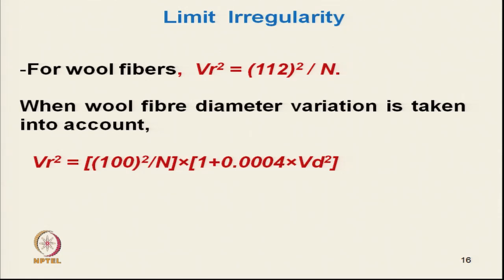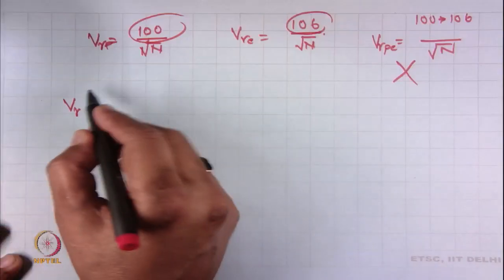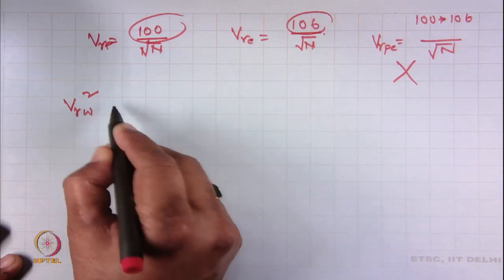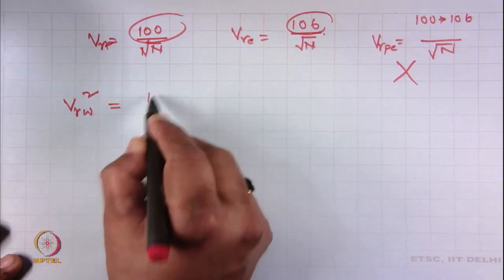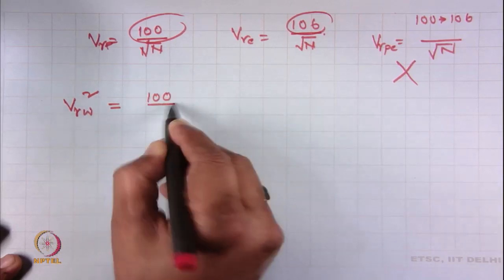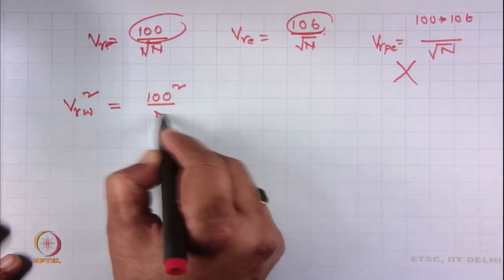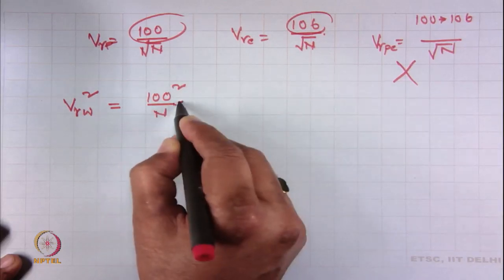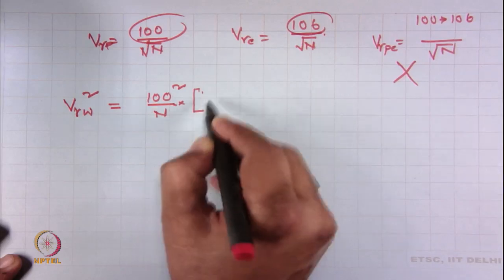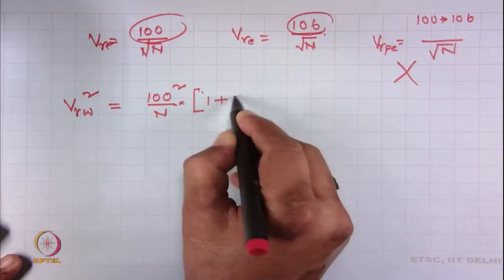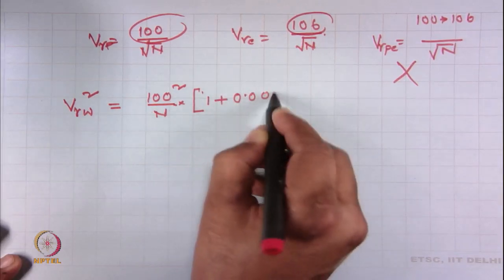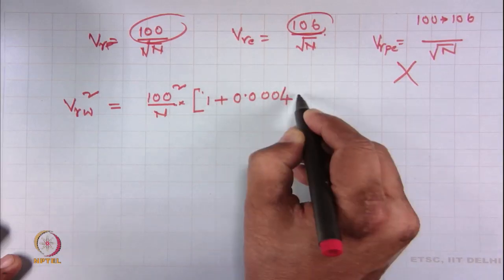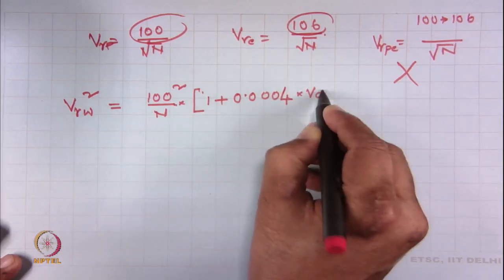So, VR square of wool equals 100 square by n, multiplied by 1 plus 0.0004 multiplied by V d square.